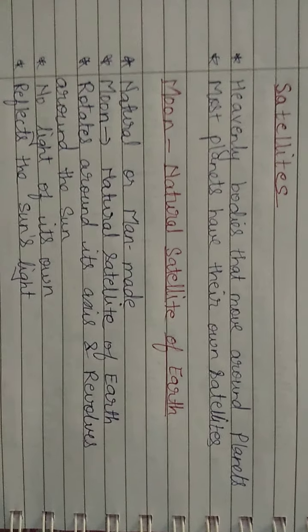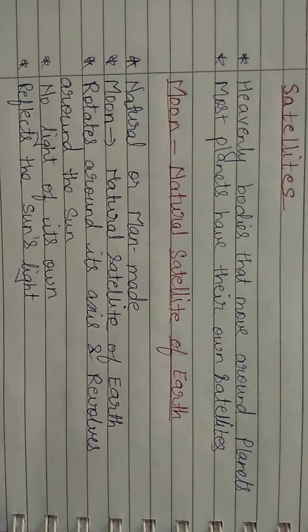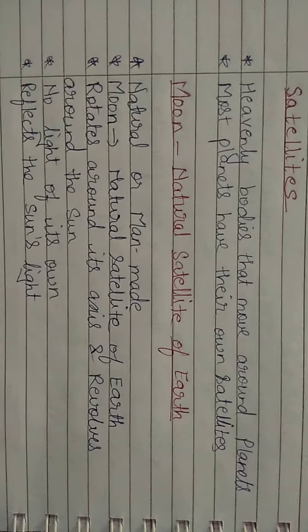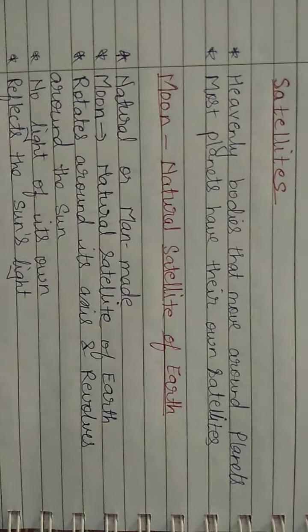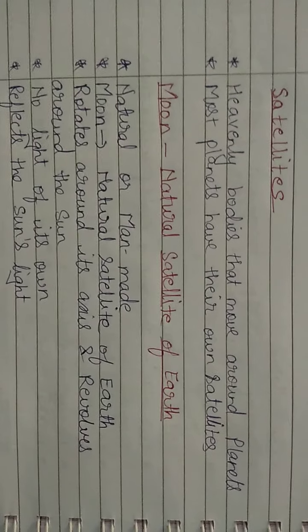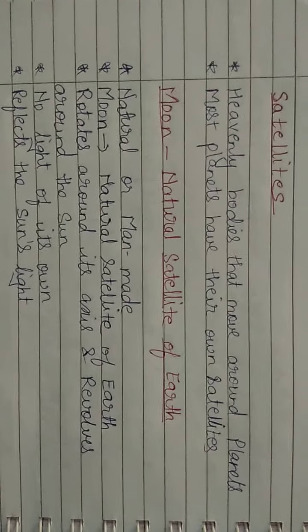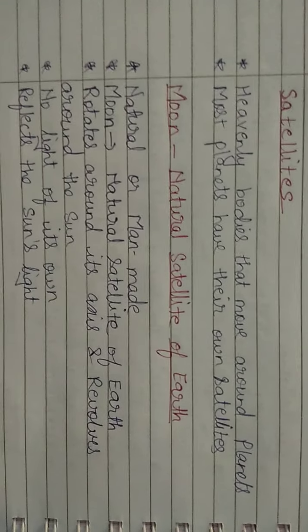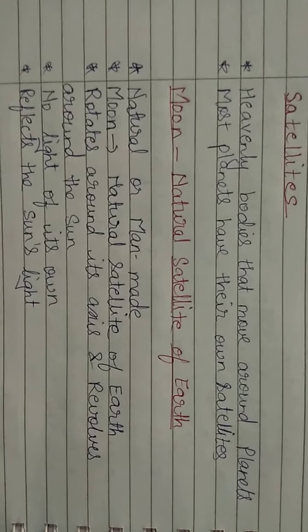Let us see what are satellites now. Okay, so we know that planets move around the sun, right? We have studied that there are 8 planets, and all these planets keep moving around the sun in a specific elliptical path which is known as orbit. Okay, so there's a specific path that they follow, and they keep moving around the sun in their orbit.